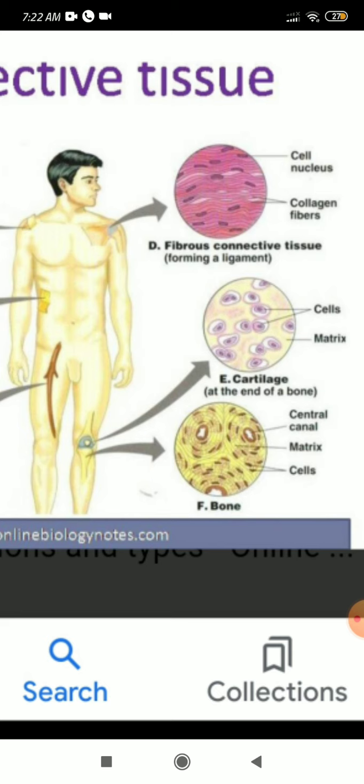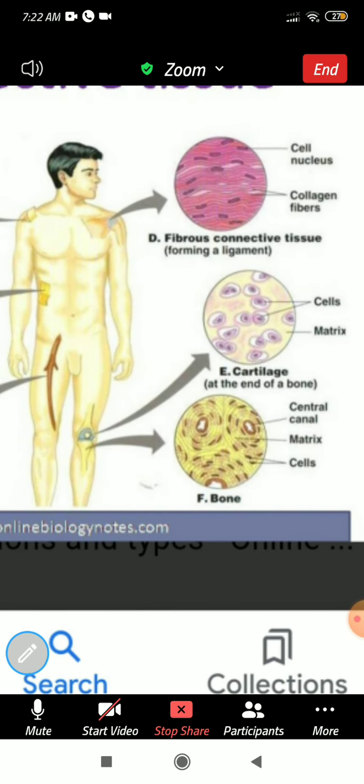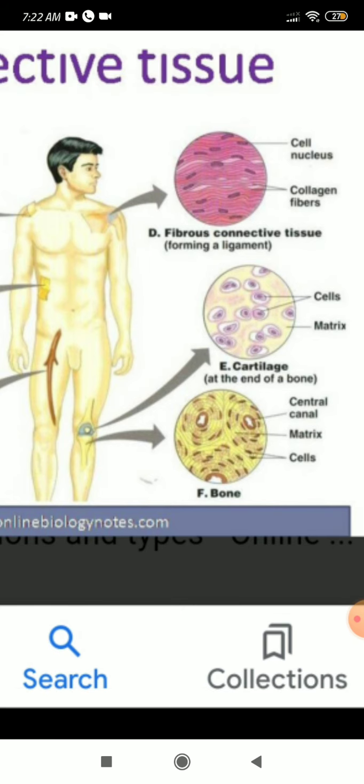Very important for your competitive exams. Bone is made up of two types of chemical composition, that is calcium carbonate and calcium phosphate. That's why our elders say that to keep our bones in good condition, we should take milk every day. Why? Because milk is rich in calcium. Bone requires calcium for its proper formation. So the chemical composition of the bone is calcium carbonate and calcium phosphate.